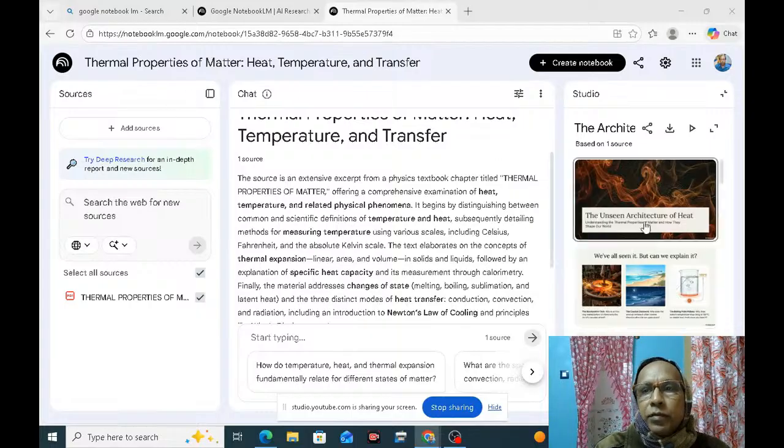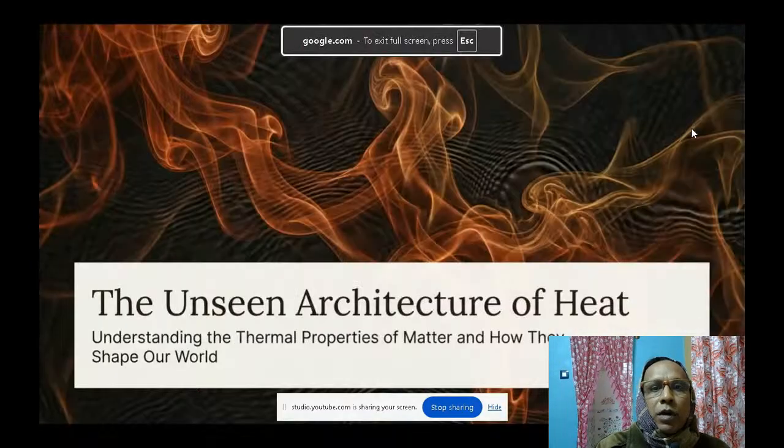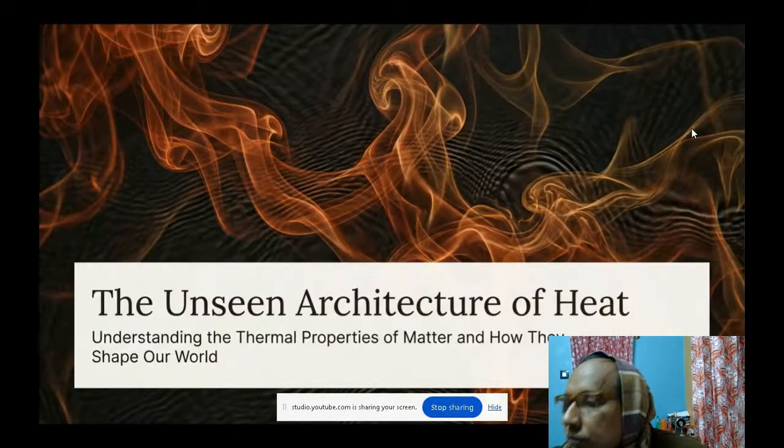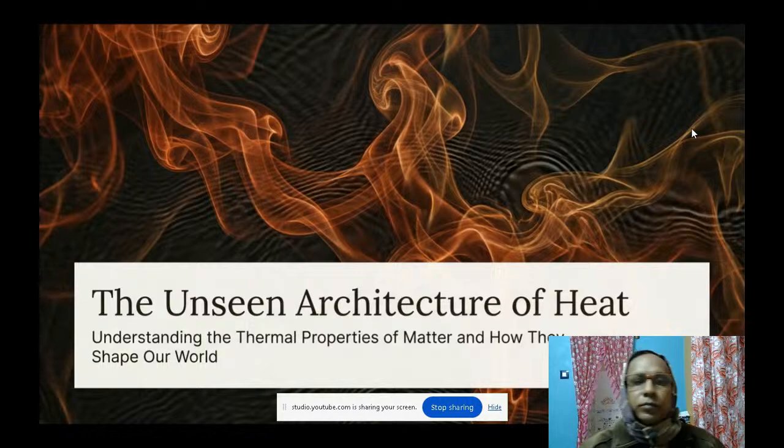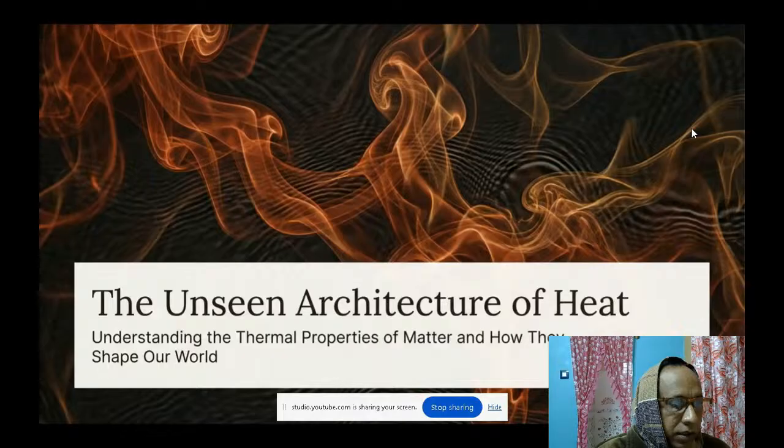Thermal properties of matter. First of all, we will learn about the unseen architecture of heat: understanding the thermal properties of matter and how they shape our world. Now we learn various things about heat and temperature.